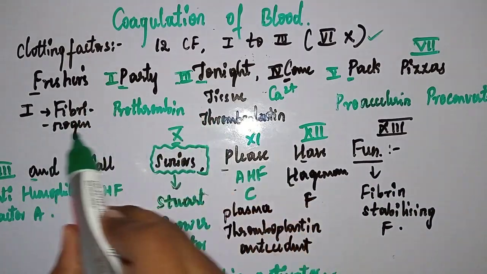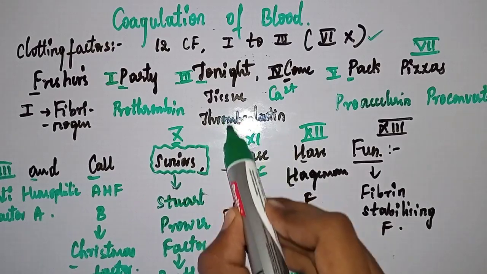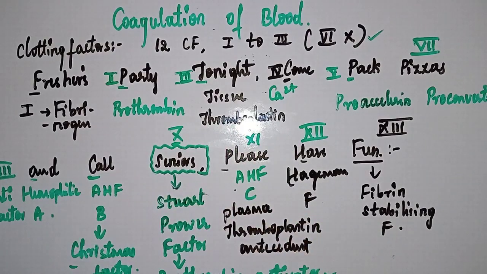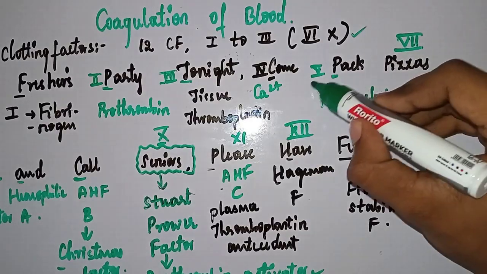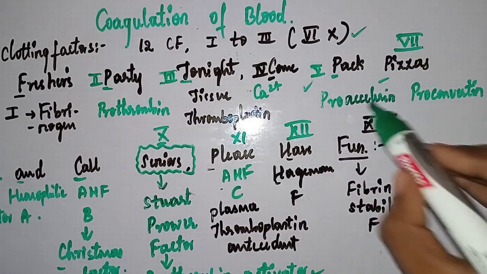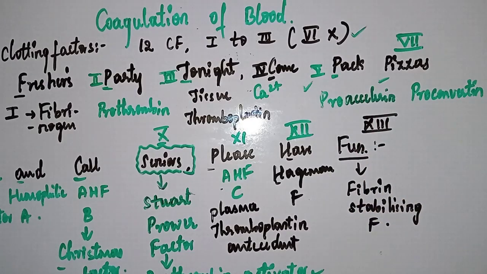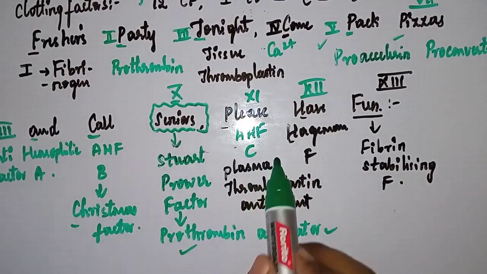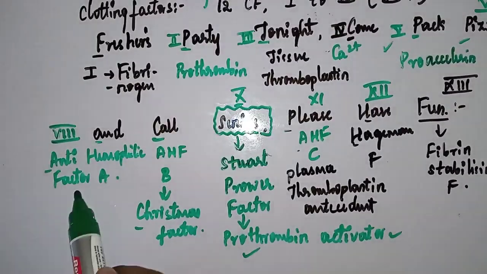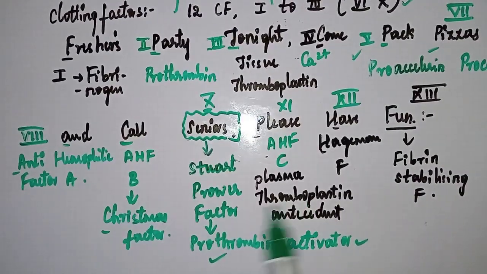Now these 3 you should remember in order: fibrinogen, prothrombin, tissue thromboplastin. These are inevitable, right? But here comes 5 and 7. These two things are similar. Pro-accelerating, pro-converting. In pronunciation they look similar, right? Pro-accelerating, pro-converting. Factor 5 and 7. And factors 8 to 11 are easy to remember. Anti-hemophilic factor A, B, C, and this one is a special one, Stewart-Prower factor. Please remember, it's an important factor.